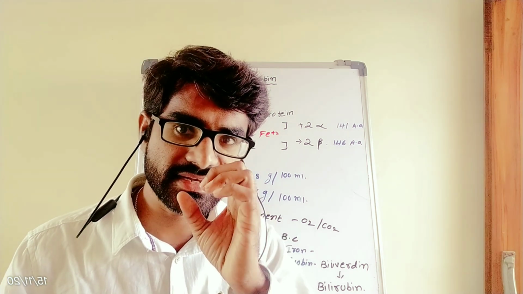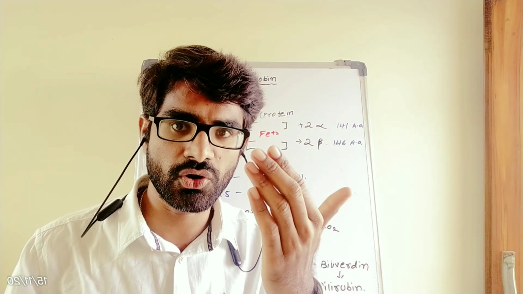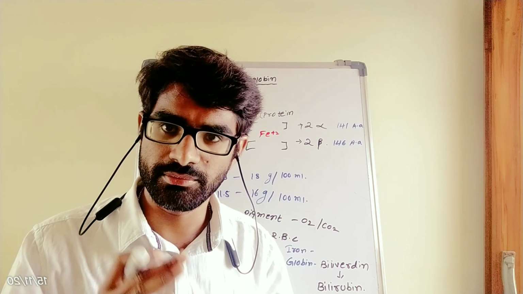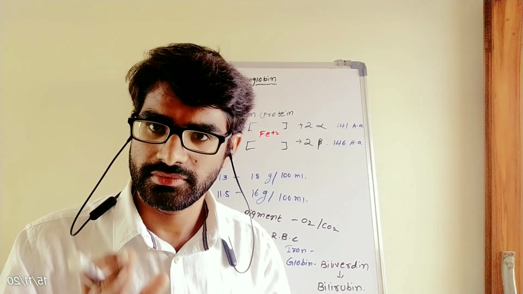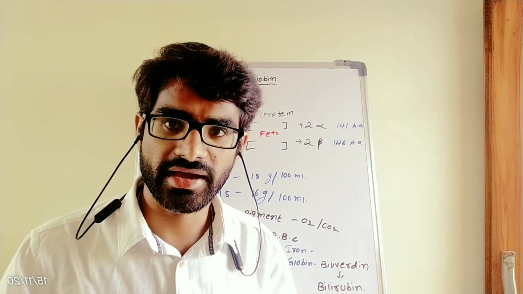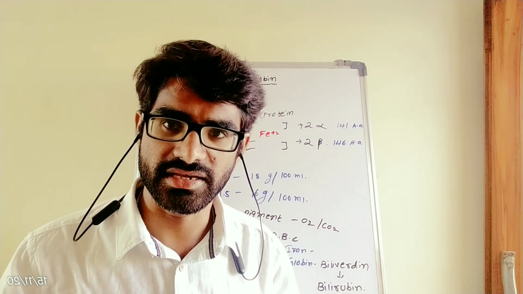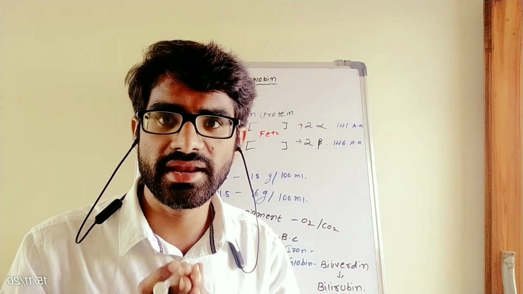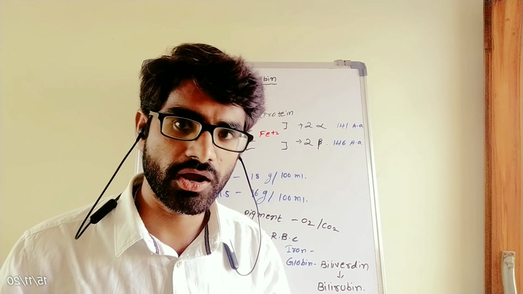When oxygen is combined with hemoglobin, it becomes oxyhemoglobin and travels in the blood vessels, pumped through the heart. While returning to the heart, it combines with carbon dioxide and becomes carboxyhemoglobin. So it is mainly a carrier to transport oxygen and carbon dioxide.